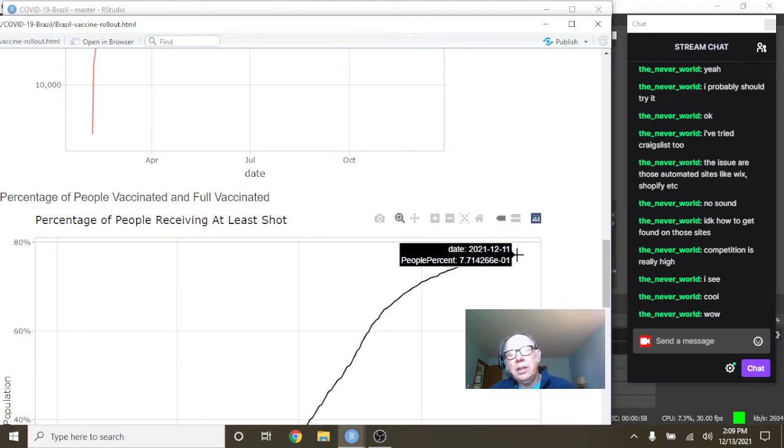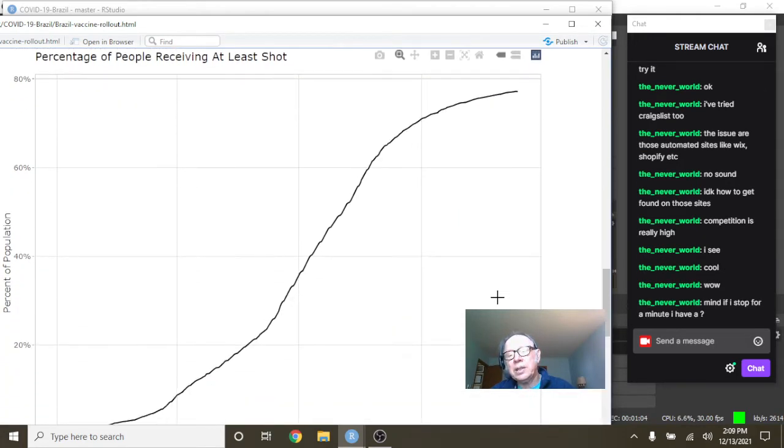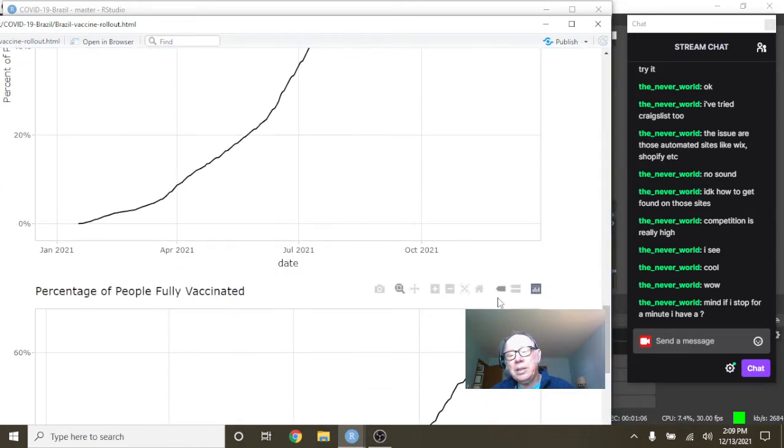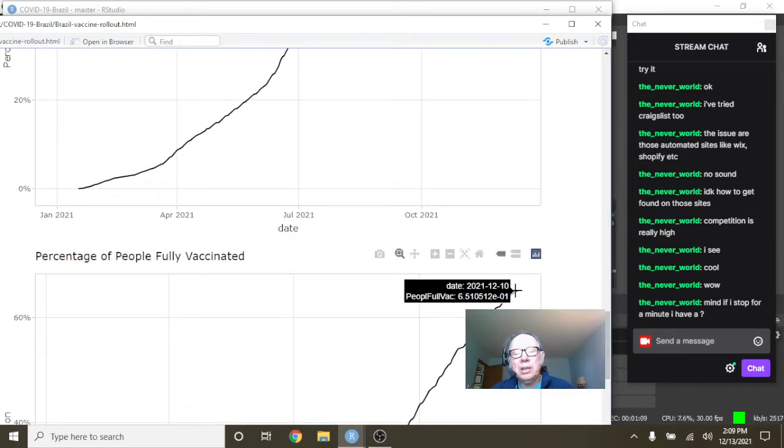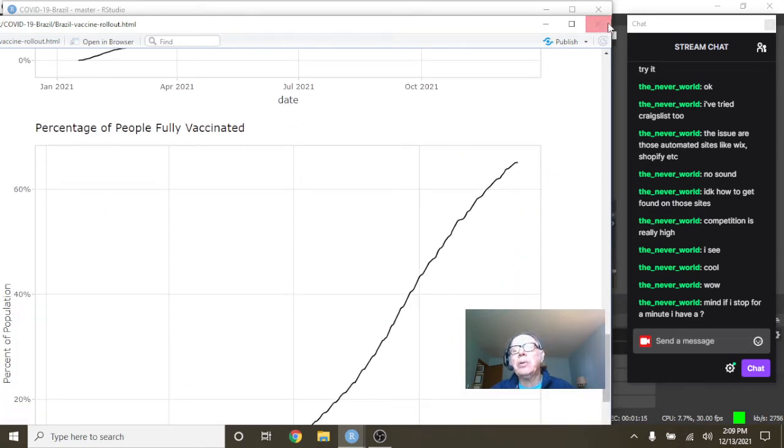For Brazil, they have a first shot vaccination rate of about 77.1%. Consider the size of Brazil, the population size. That's a pretty good number. And you can see here the fully vaccinated rate is around 65.1, which is still a pretty doggone good number.